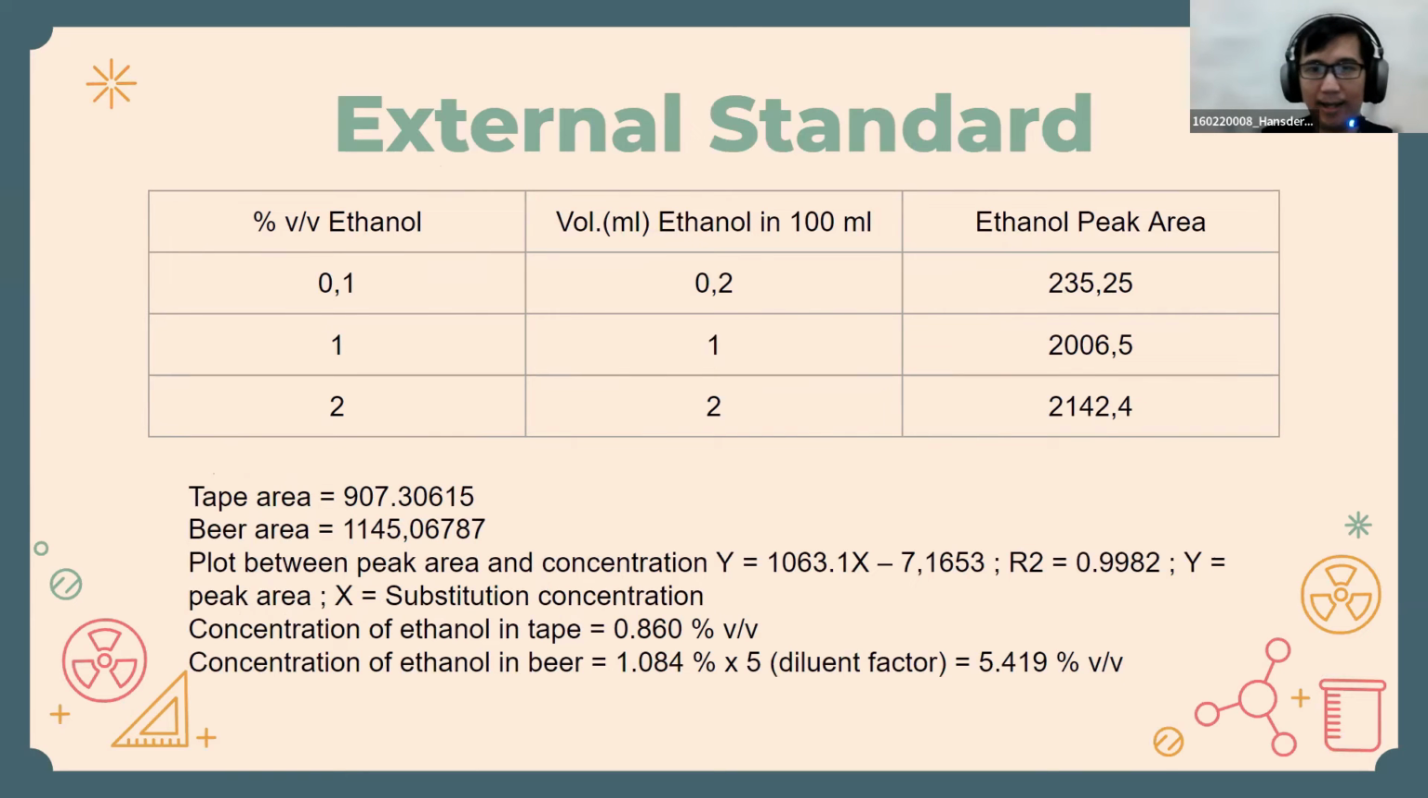Okay, these are the standard external data obtained from chromatography. It can be seen that there is a line equation with Y representing the area and X representing the ethanol content. Seen on this slide, there is also R squared, which indicates the accuracy or linearity of the equation. That is 0.9982, which means it is very accurate because it is close to 1.